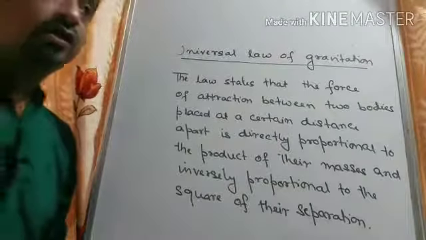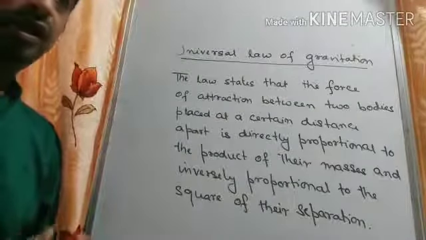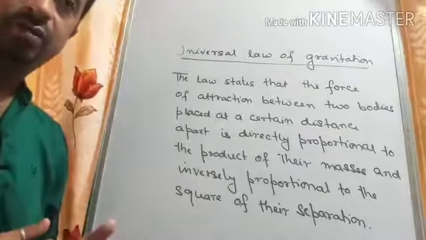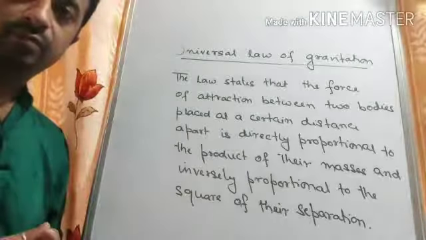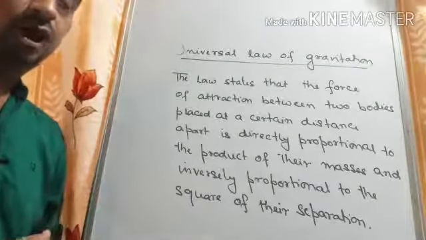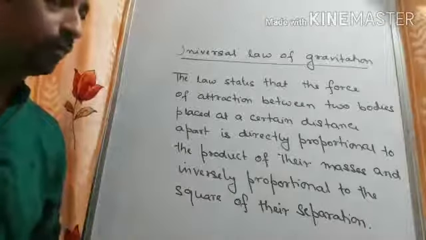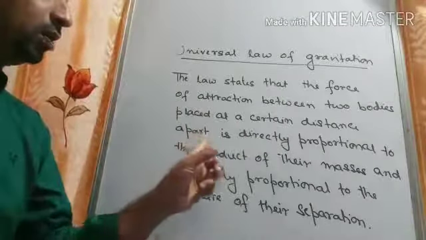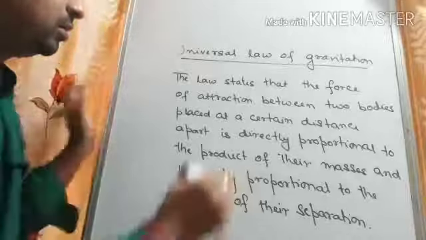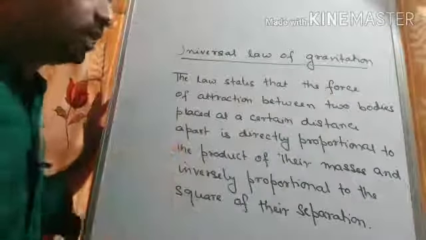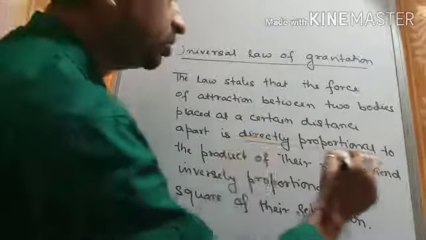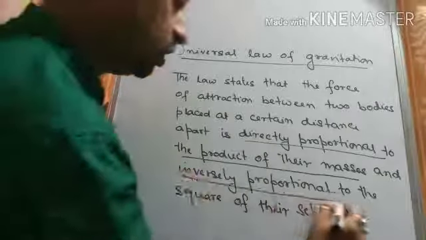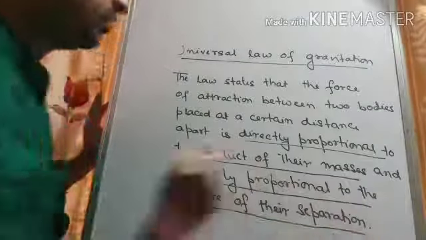That means, if we consider two bodies which are placed at a certain distance apart, a force of gravitation will act between them. This force, how will you find out the value of this force? We can find out the value of this force using this law. The law states that the force that is acting between the masses is directly proportional to the product of their masses and inversely proportional to the square of their separation.